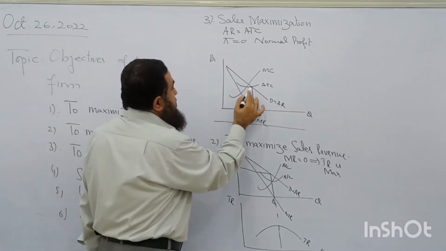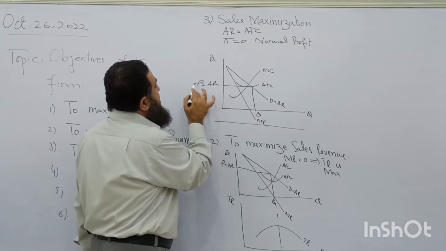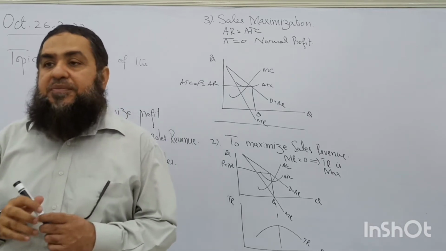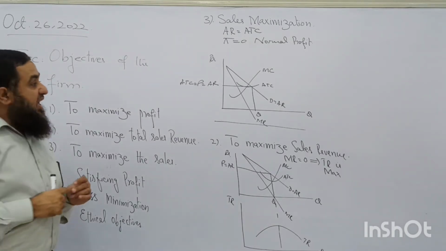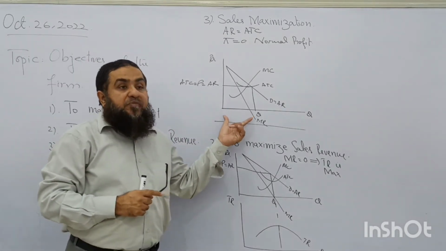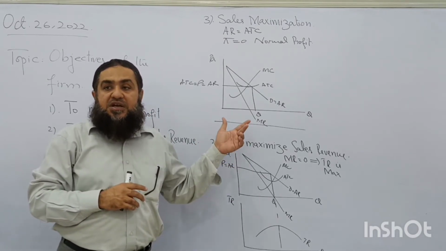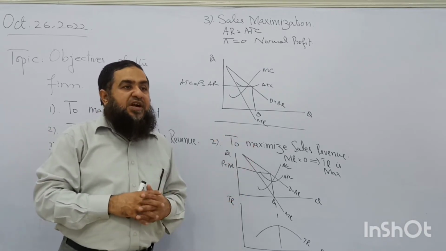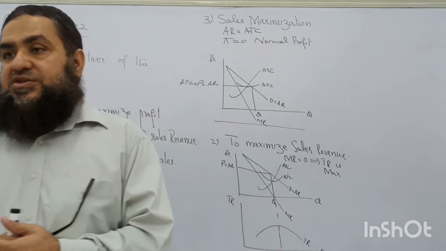And now see over here, the price is equal to average revenue and that's equal to average total cost. So what is the profit of the firm? Normal profit. So when the firm is having the objective of sales maximization, it will forget the supernormal profit, rather it is going to cover all of its cost of production and keep its profit level normal to increase the quantity sold in the market.